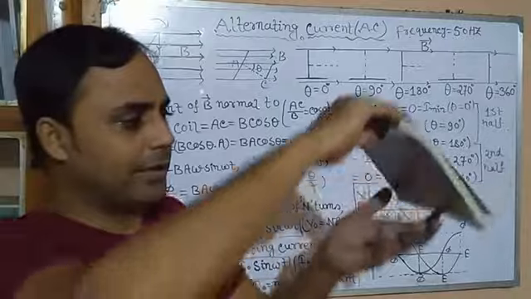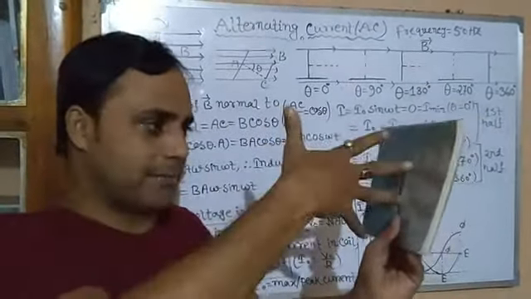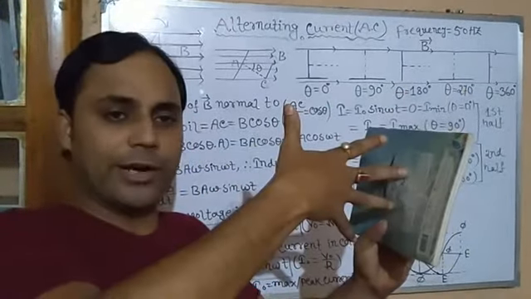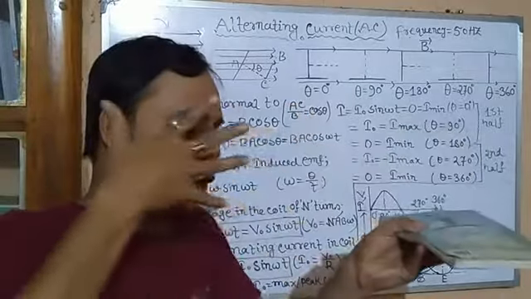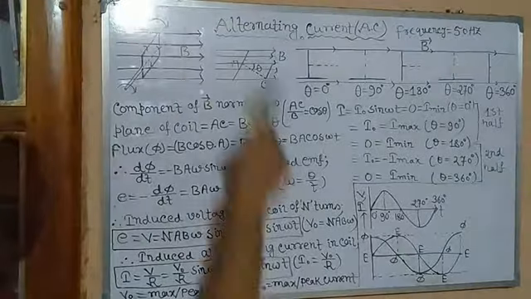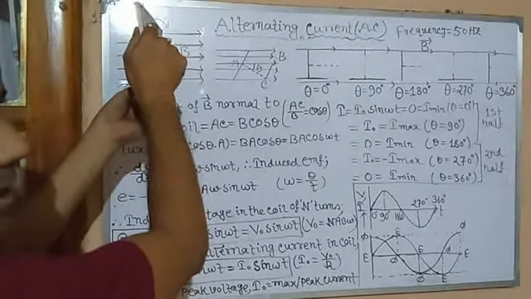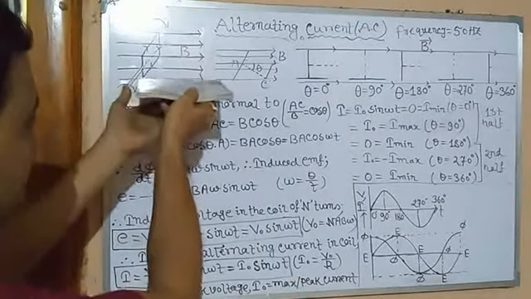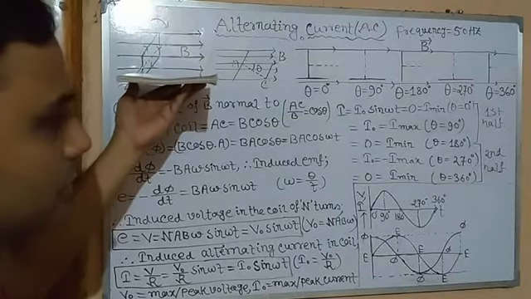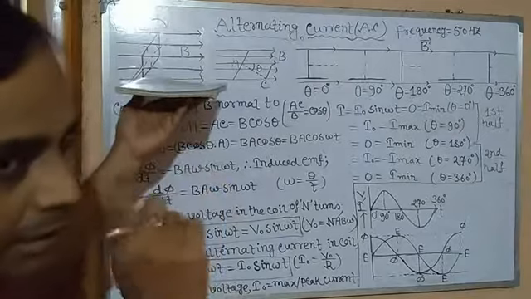When again it is like this, again resist like this. So here magnetic flux is maximum, and here magnetic flux is minimum. Clear? All the magnetic field lines passing through the coil, magnetic flux is maximum. When no magnetic field lines penetrate the plane, magnetic flux is minimum. So initially the coil was in this position, magnetic flux was maximum. When we turn it 90 degrees, we can say it's a 1/4 rotation, isn't it? It's 90 degrees. Then the change in magnetic flux is maximum.